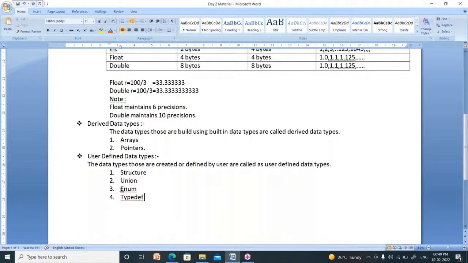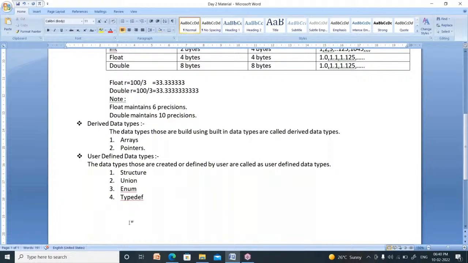What is the meaning of user defined data type? The data type which is created or defined by you, the user, is called a user defined data type. You can define your own data type by using the structure concept, or the union concept, or the enumerator concept, or the typedef concept. These four are the user defined data types. I will explain these later, because after arrays I can explain these topics, right?